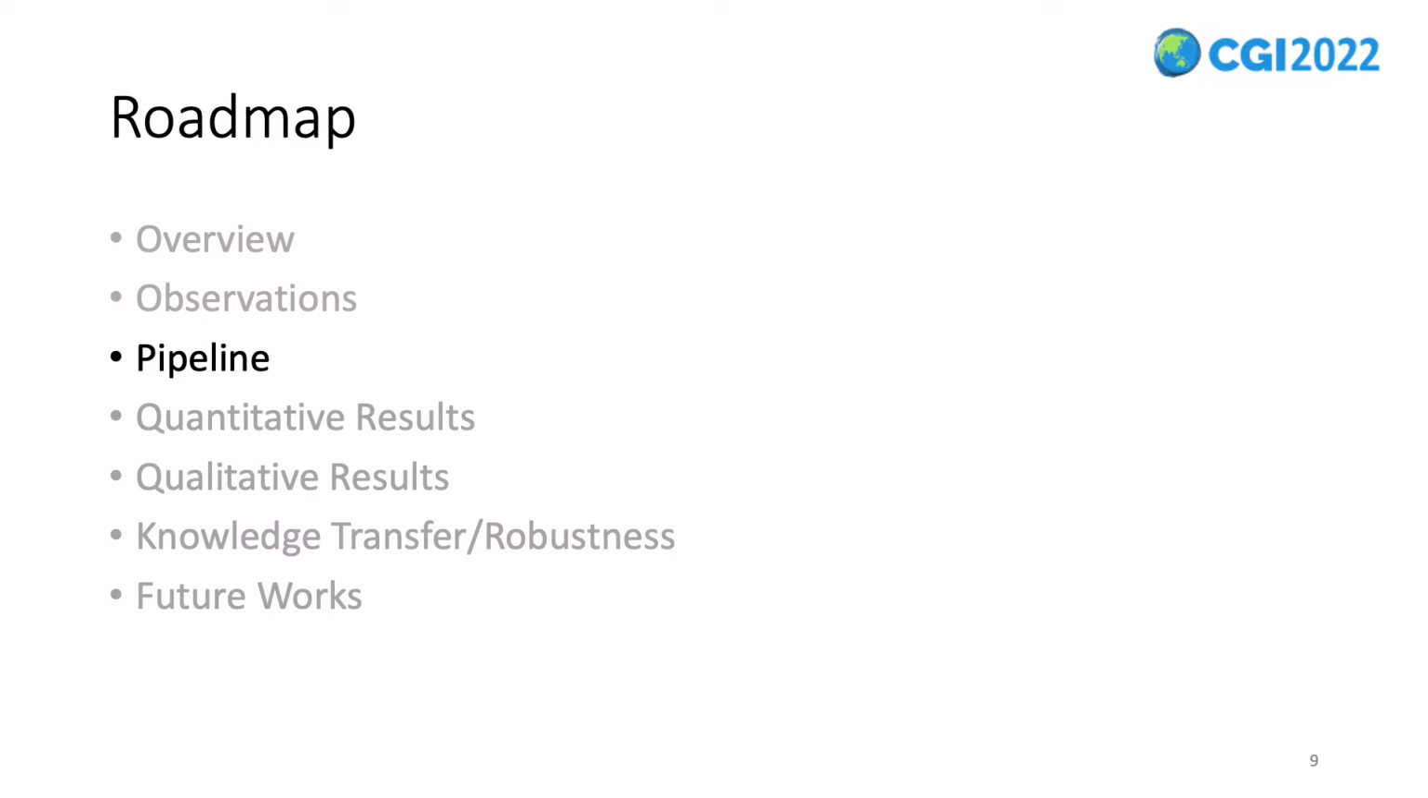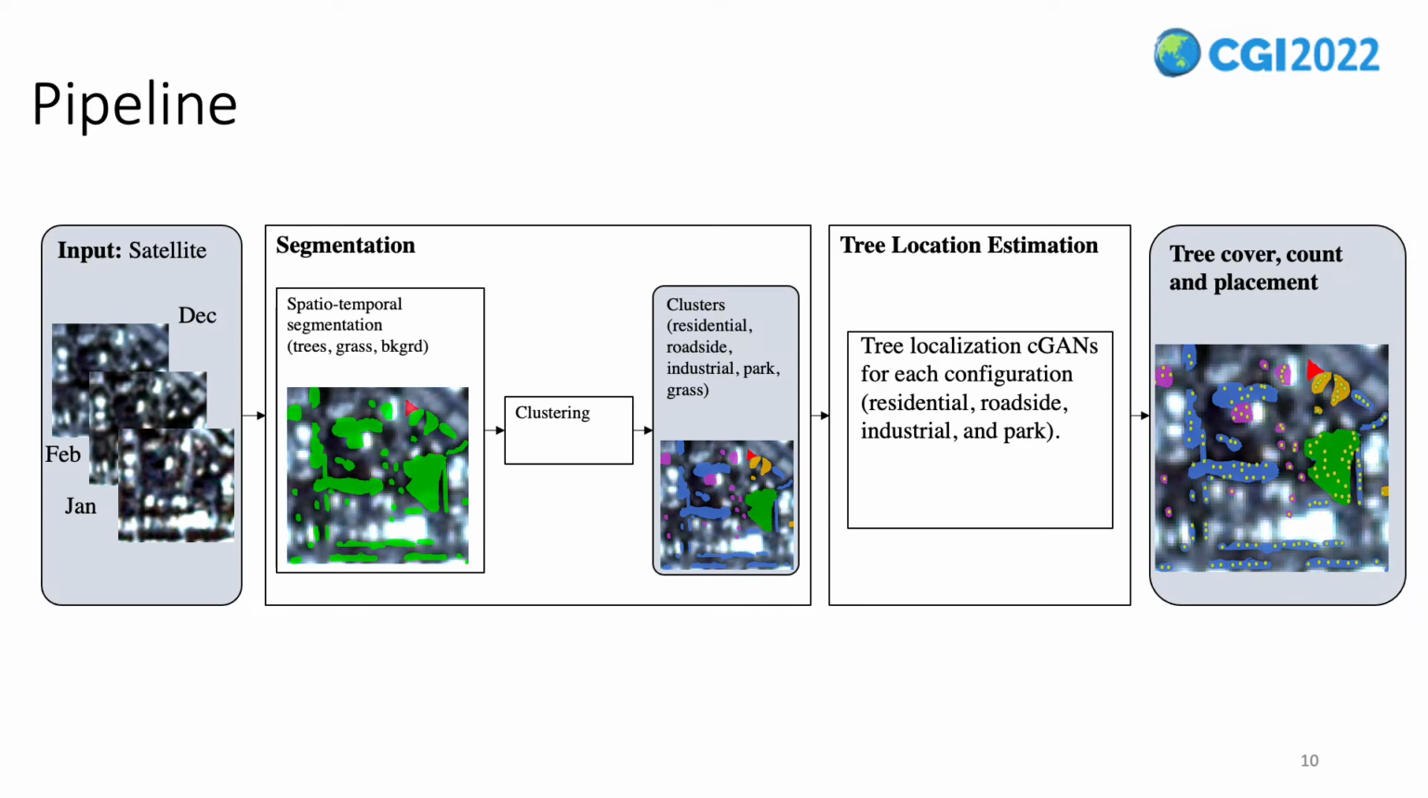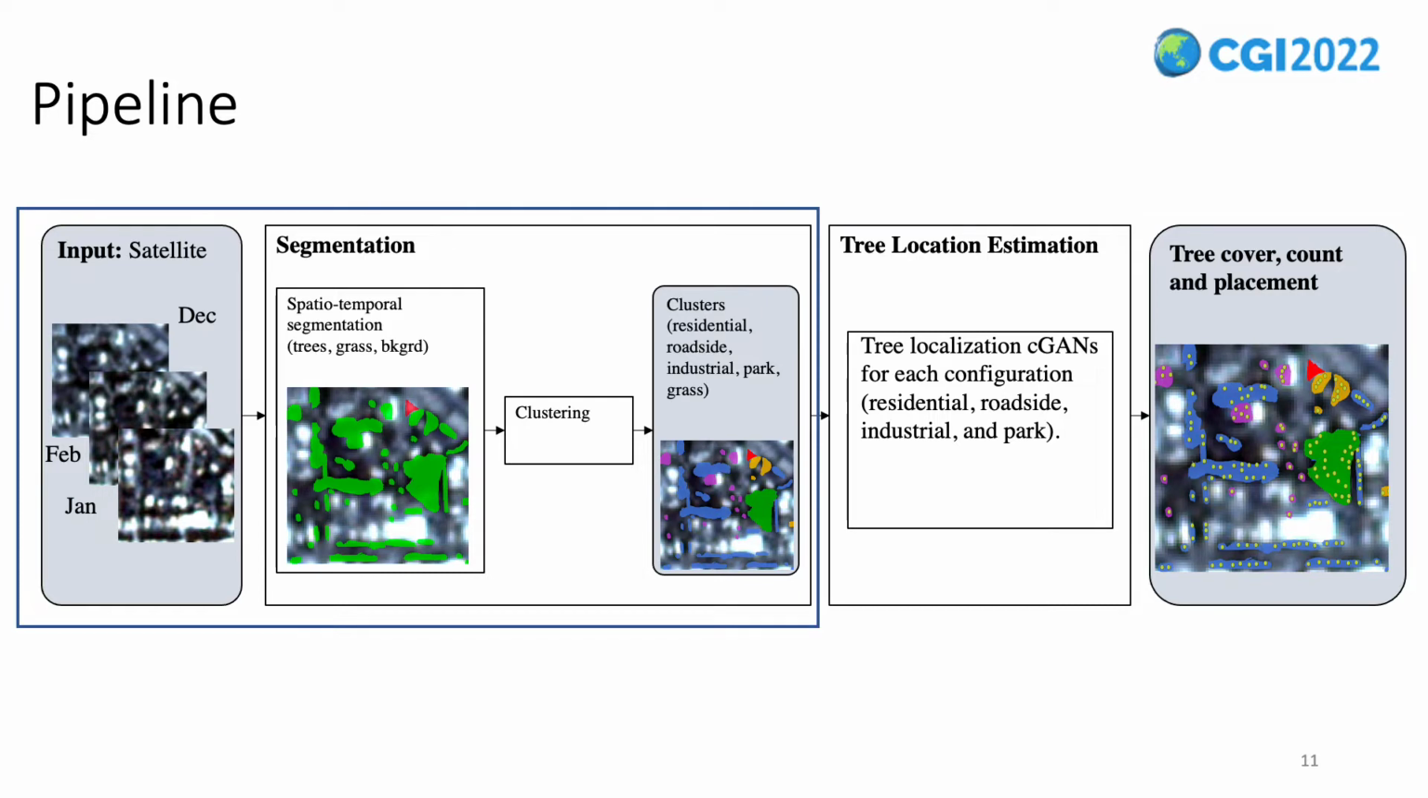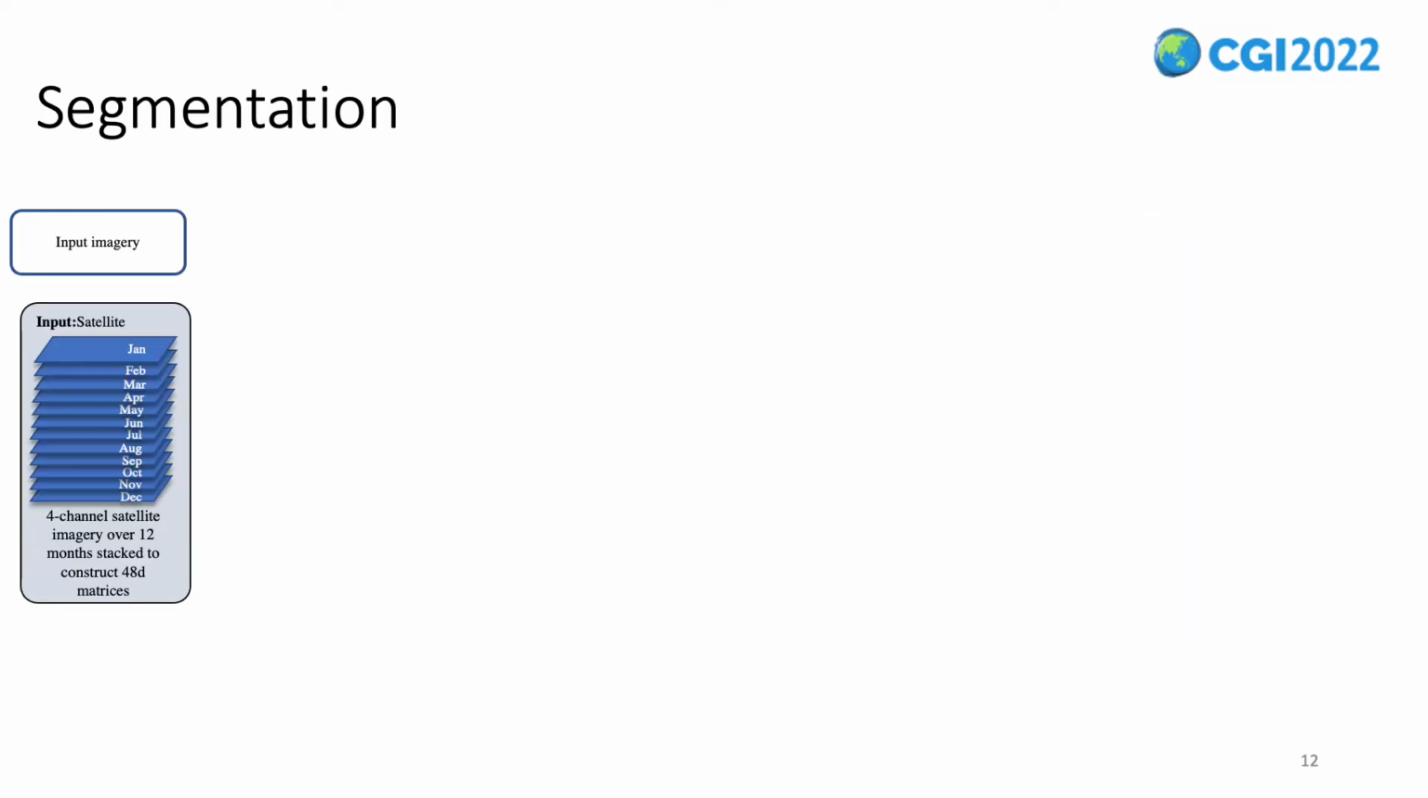Now, let us look at the pipeline or methodology in detail. The pipeline can be separated into 2 high-level parts. First, segmentation, and then the tree location estimation or localization. First, let me hone in on segmentation. We start off with 12 satellite snapshots of a city. These satellite snapshots are taken at 1-month intervals using PlanetScope 3 meters per pixel data daily captures. Then they are stacked vertically.